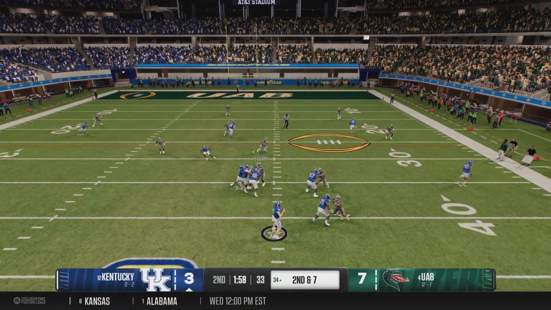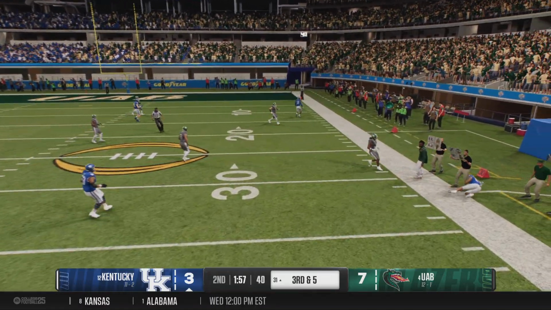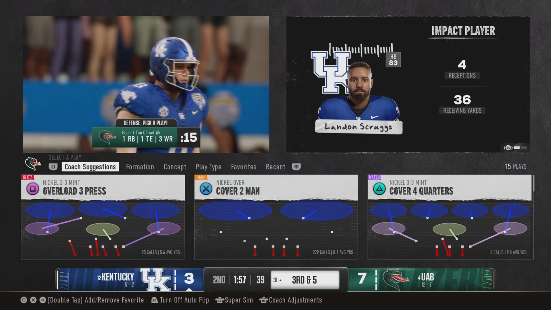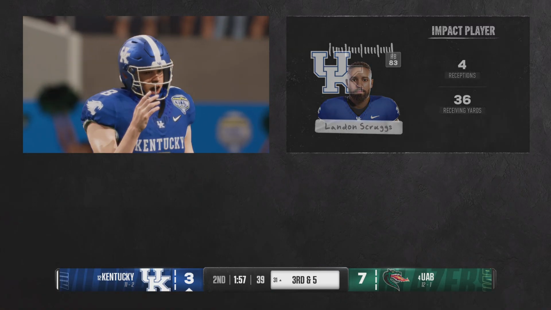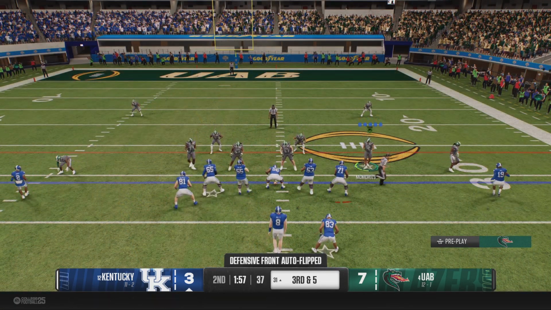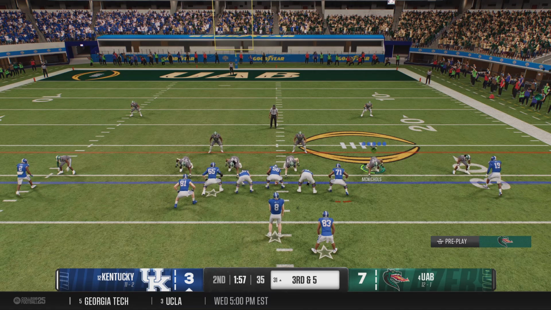And the quarterback looking to make a play through the air. Throw to the sideline, steps out after a short gain. One thing I love about this back is how he gets involved in the passing game. Nice catch here.